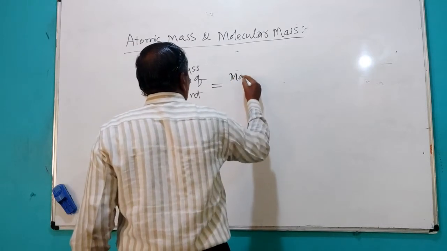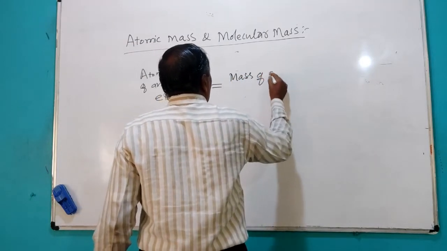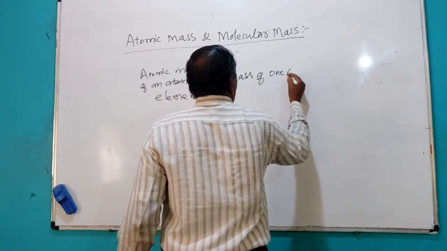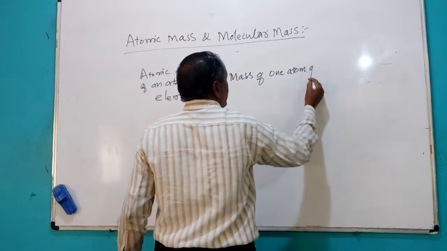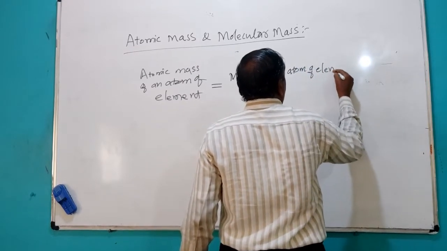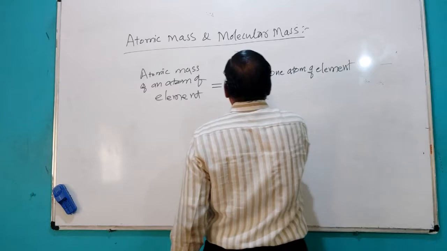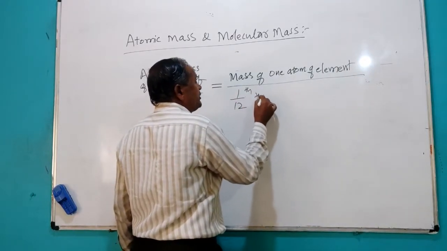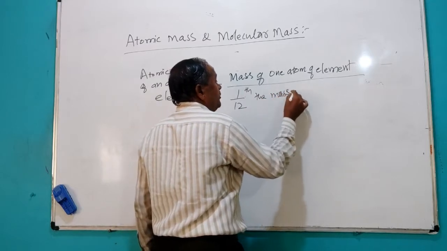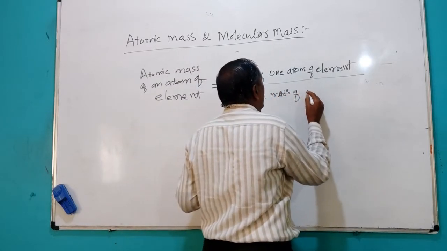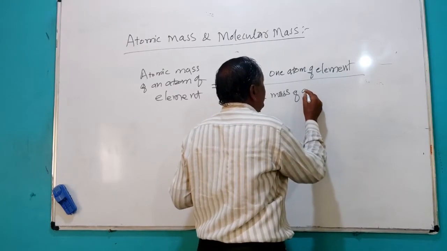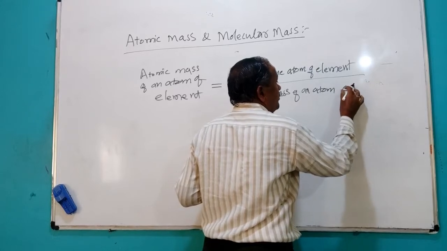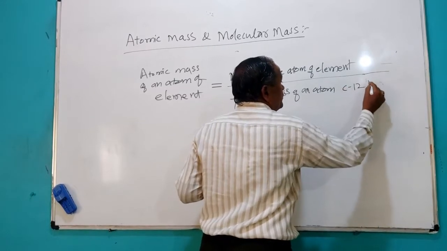That can be written as a mathematical expression also. So here, mass of one atom of any element, divided by 1/12 the mass of an atom of carbon 12 isotope.